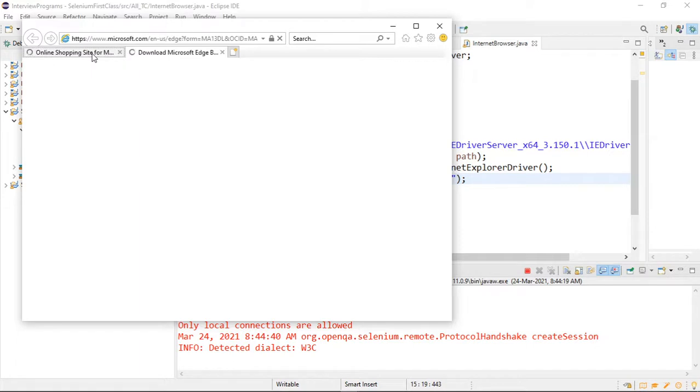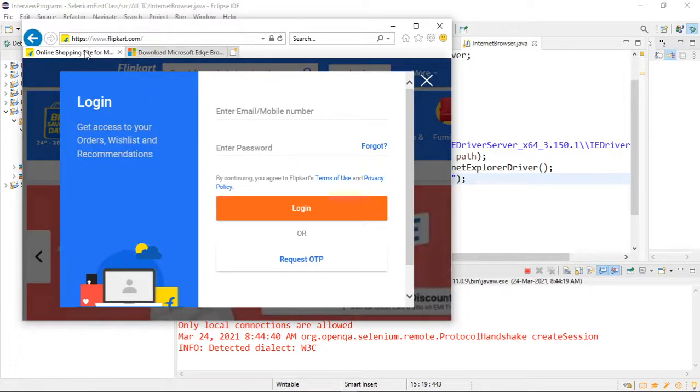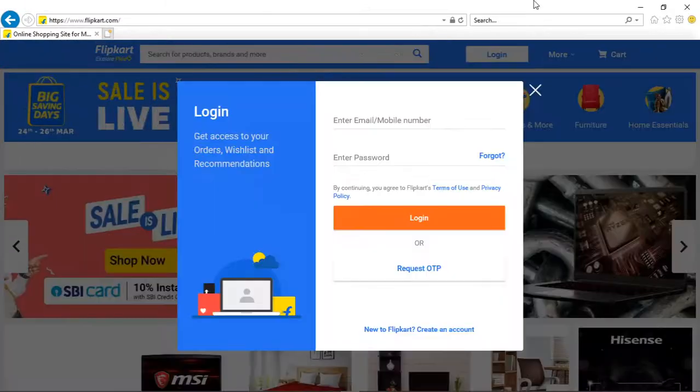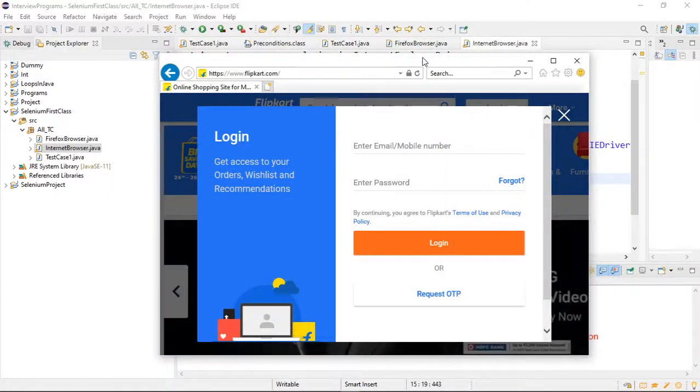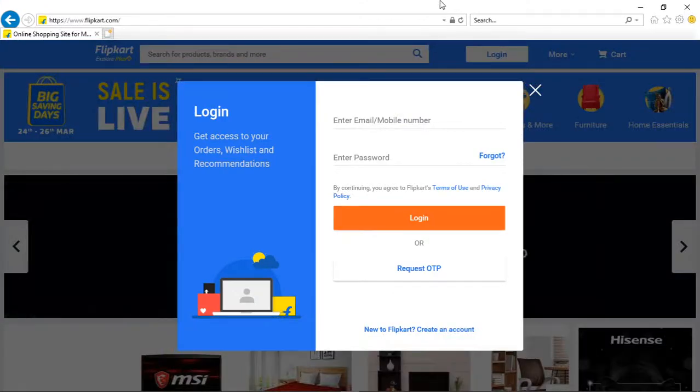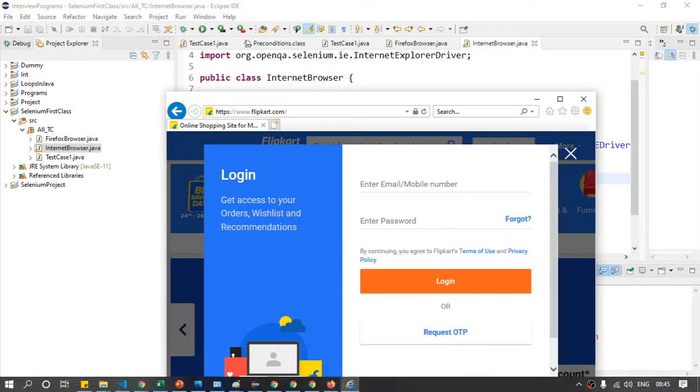It has opened Amazon, that is fine. I do not want to download. Right, so it has opened Flipkart. If you apply the get method or any other method, that will be same. You can try all the other methods which we have discussed for Chrome. Is it clear to everyone?